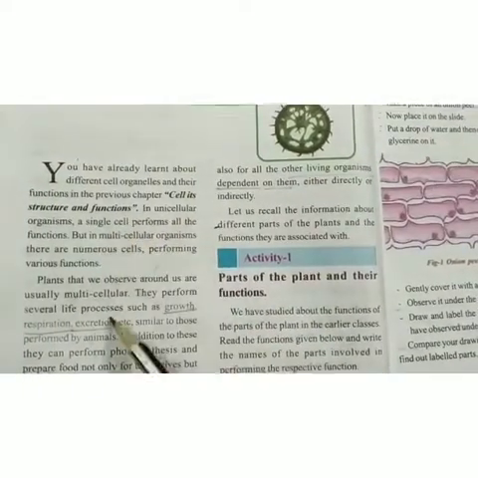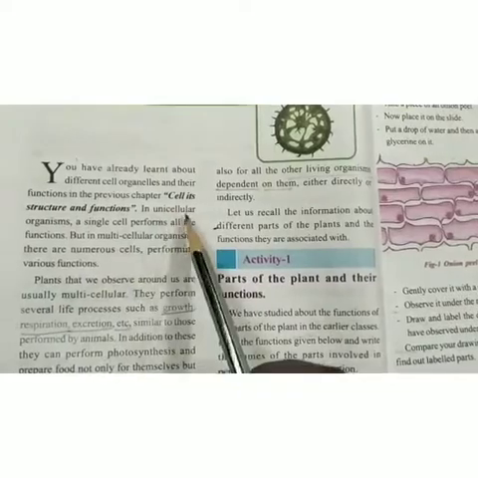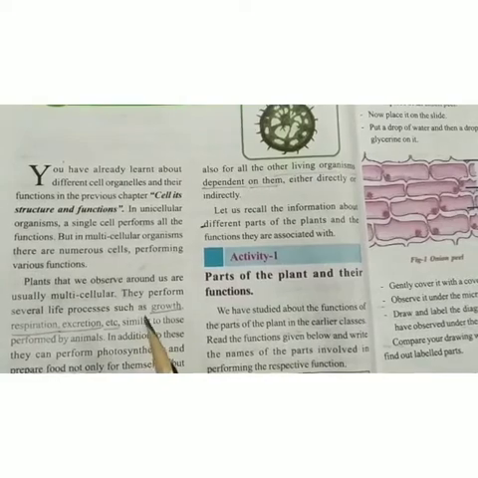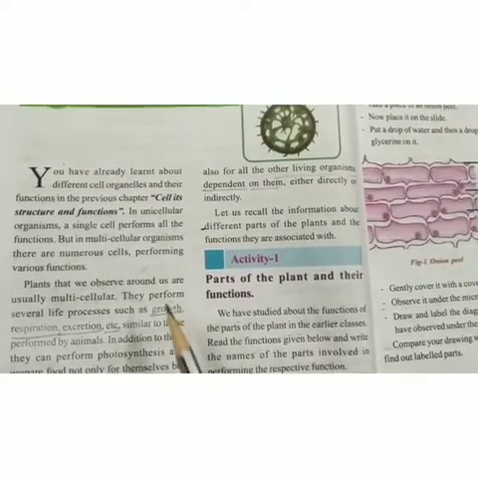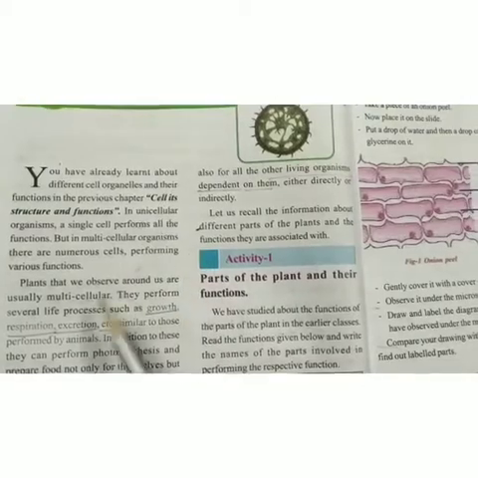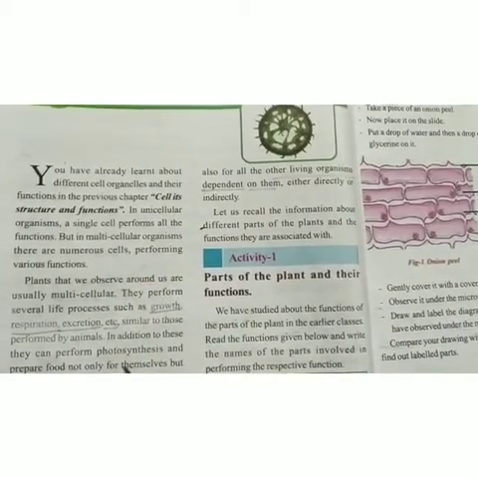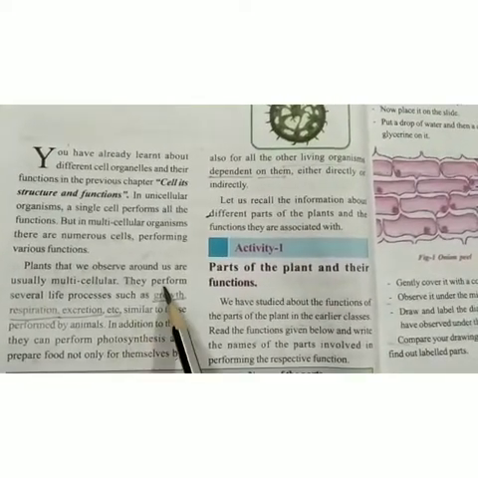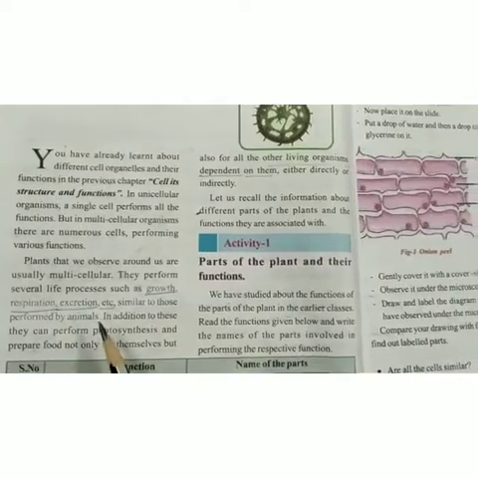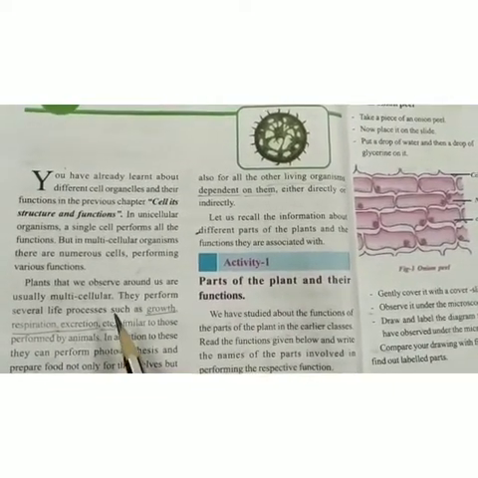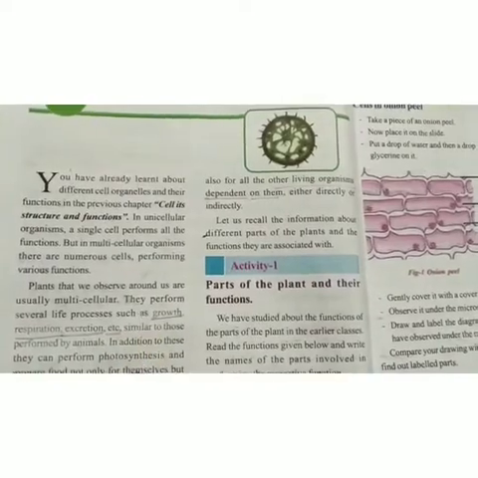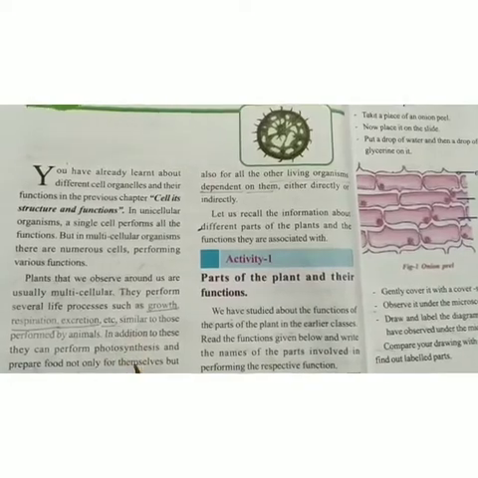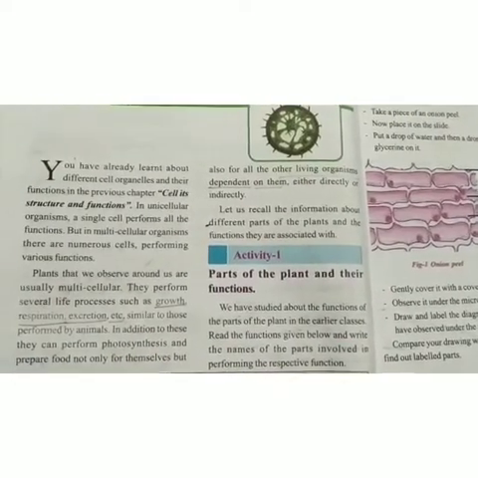and function. So in that chapter you have learned that unicellular organism performs all the functions with a single cell, like respiration, growth, excretion, like that. But in multicellular organism there are numerous cells performing various functions, different functions. So plants that we observed around us are usually multicellular. So what we are observing in our surroundings, they are mostly multicellular and they perform several life processes like growth, respiration, excretion, etc. So similar to those performed by animals.